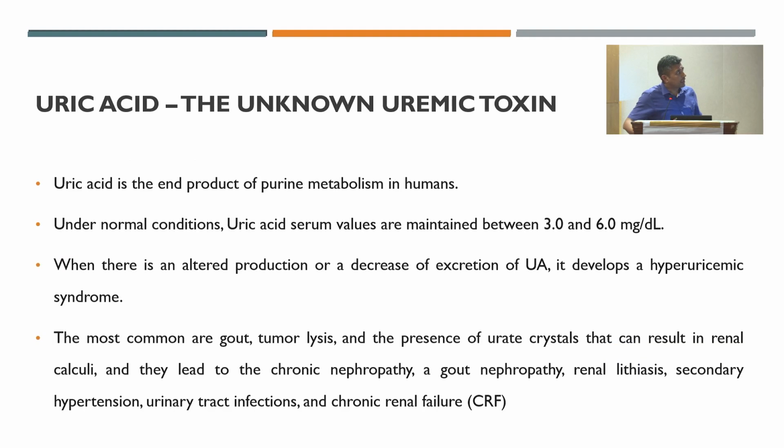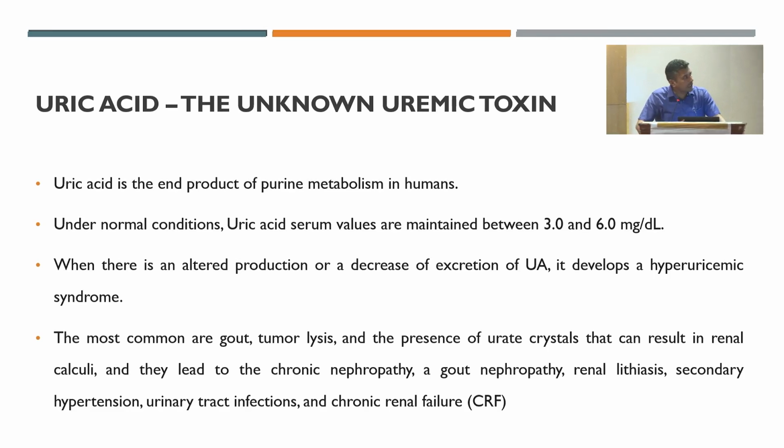Under normal conditions, the uric acid value is maintained. Either overproduction or under excretion is hazardous. It is most commonly manifested in the form of gout, hemolysis, and the presence of uric acid crystals in the urinary system.